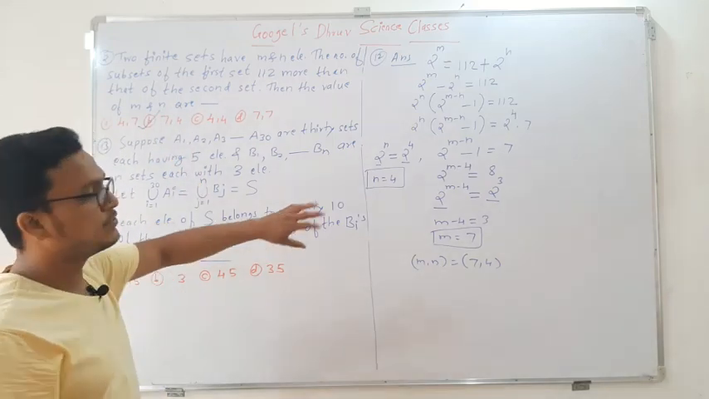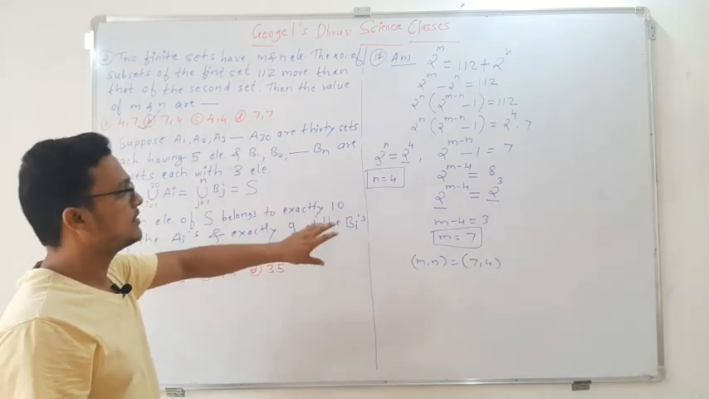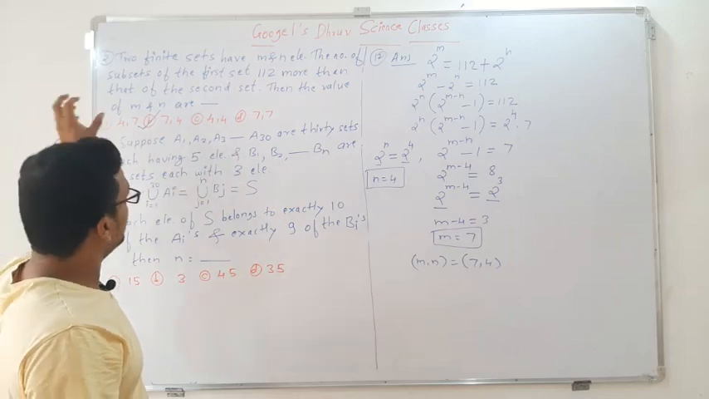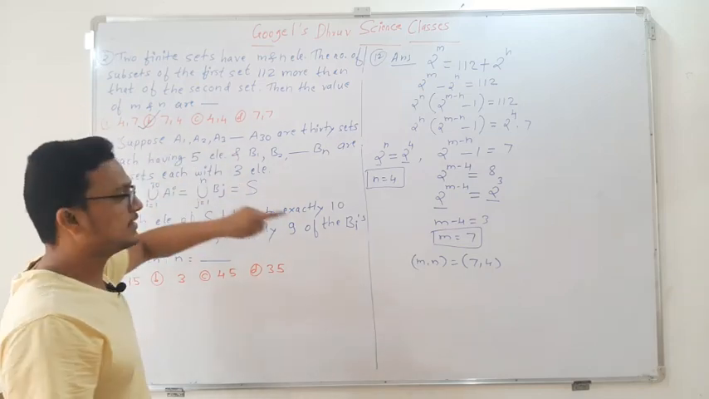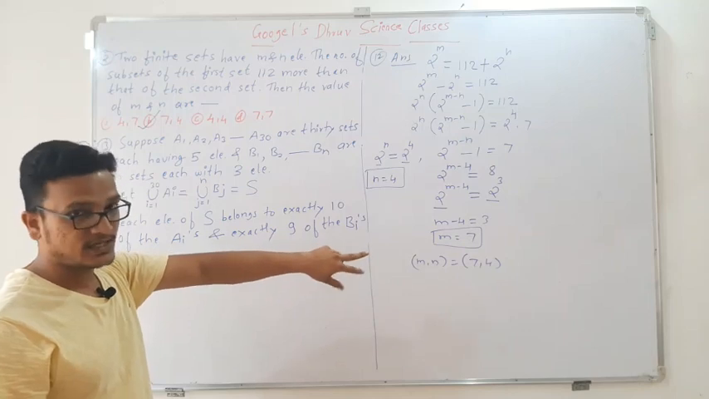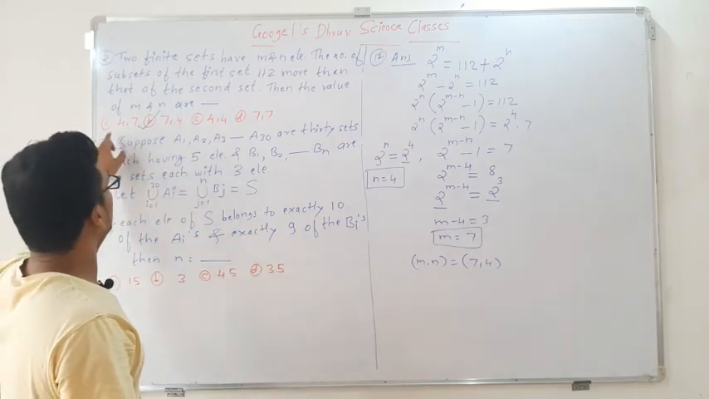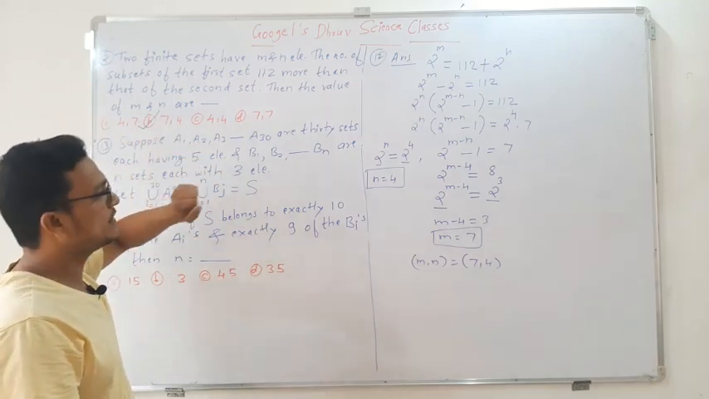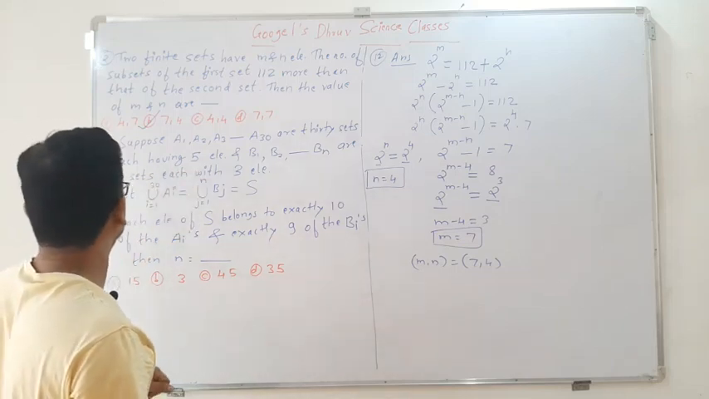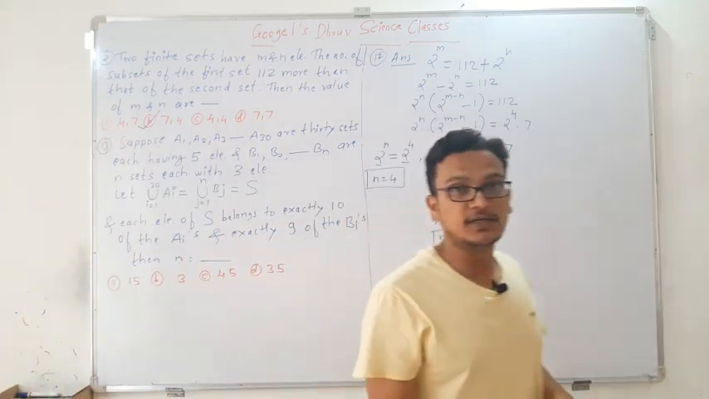So when you find the solutions, first see the options correctly and only then answer. See, 7 and 4 is the correct answer. In a hurry, don't answer 4 and 7. You have to be very careful. Now the next question, that is question number 13.